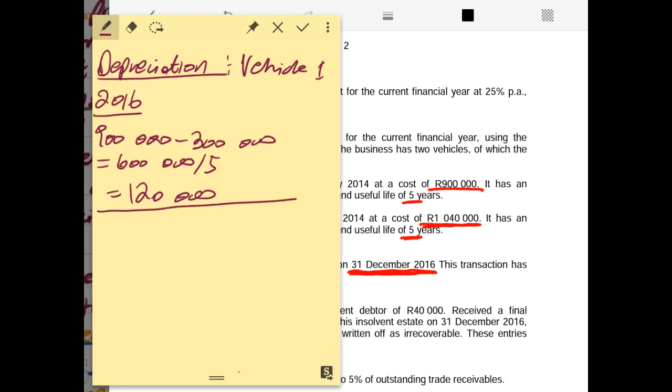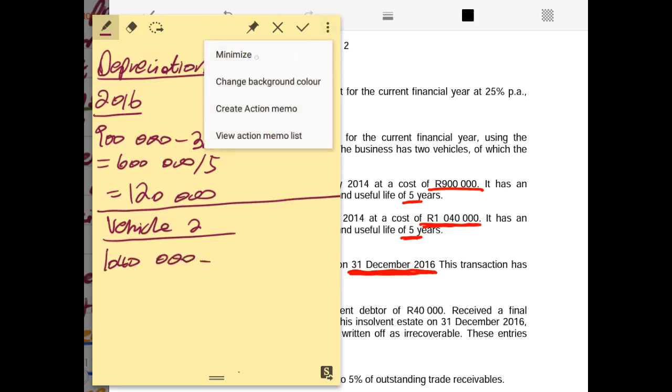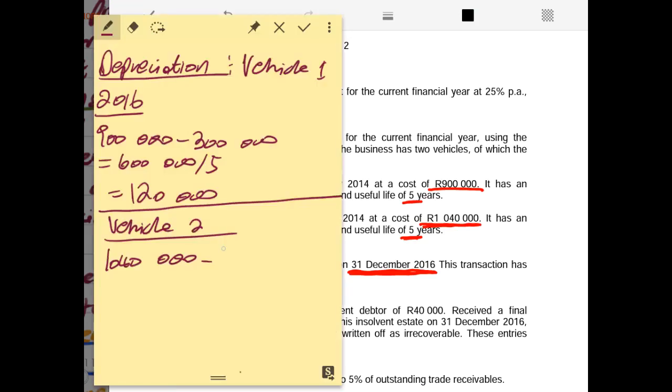Then we calculate depreciation for motor vehicle 2 for the current year. Motor vehicle 2 has a cost of 1,040,000 rands, and with the expected residual value of 240,000 rands, we say 1,040,000 rands minus 240,000 rands, divided by 5. That will give us an amount of 160,000 rands.